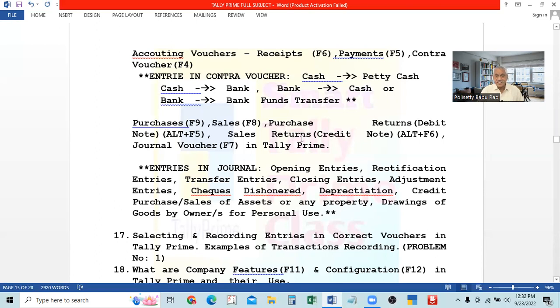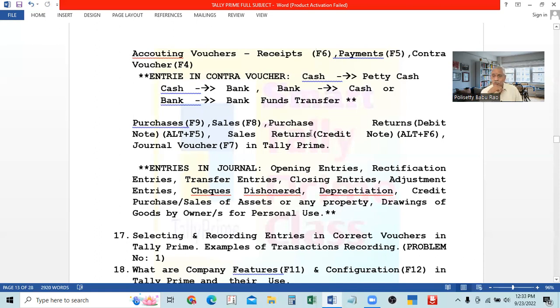Similarly, sales returns. In purchase returns, the person who purchased the goods sends them back to the seller. Here, sales returns means the seller is selling the goods. If the goods are returned by the buyer, the seller will take them and see the goods. The buyer will send a debit note. He will see the debit note, the reasons for the return and everything. He will accept the goods and the reasons as correct. Then it is called sales return: goods sold once are returned back.